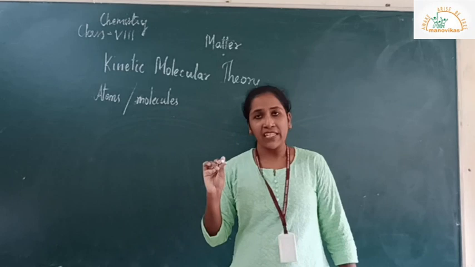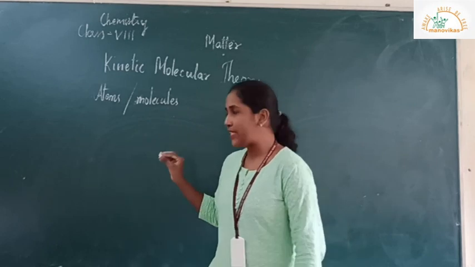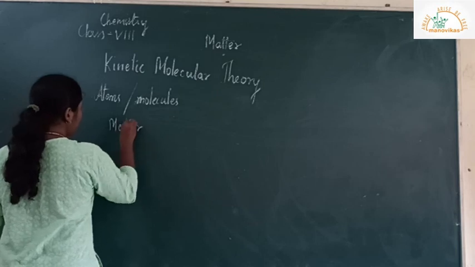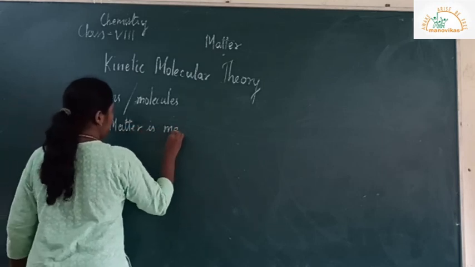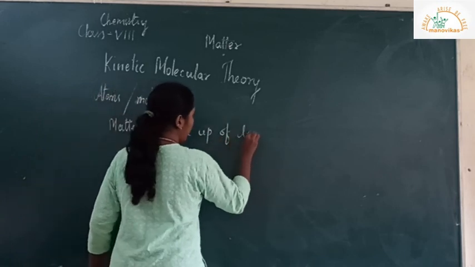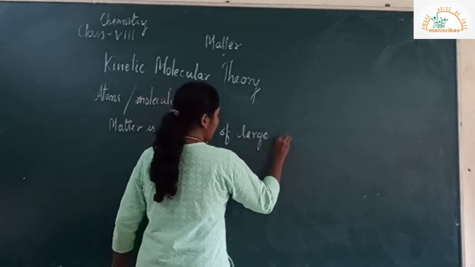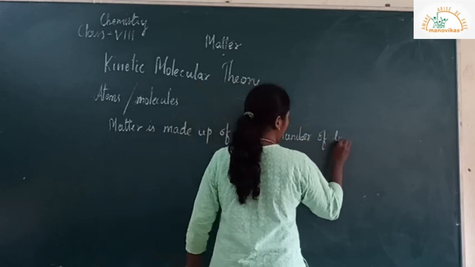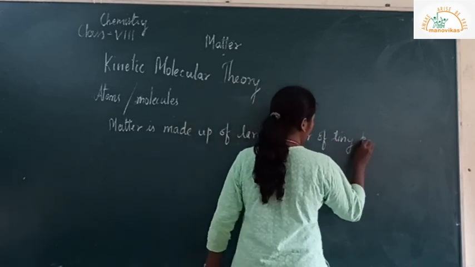So here the kinetic molecular theory states that matter is made of large number of tiny particles.